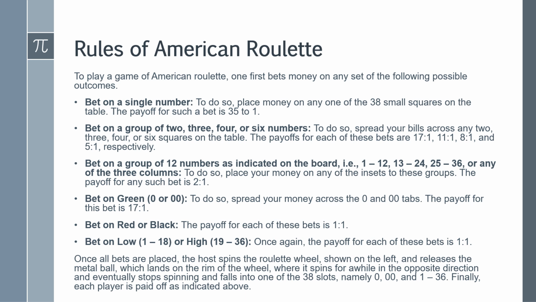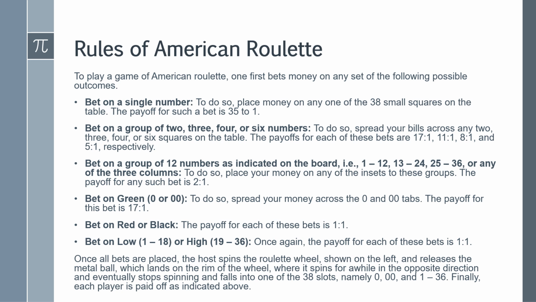Or you can bet on green, which is 0 or double 0. To do so, you spread your money across the 0 and double 0 tabs. The payoff for this bet is 17 to 1. Or you can bet on red or black. The payoff for each of these bets is 1 to 1. Or finally, you can bet on low, 1 to 18, or high, 19 to 36. Once again, the payoff for each of these bets is 1 to 1.